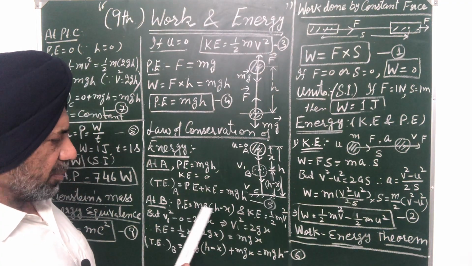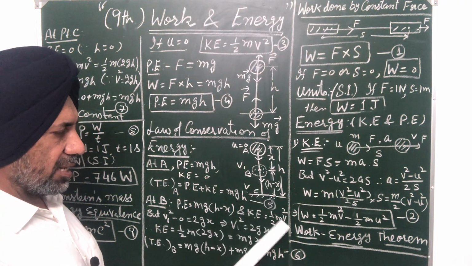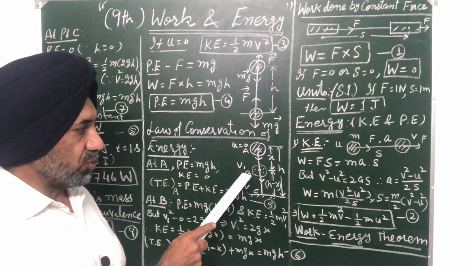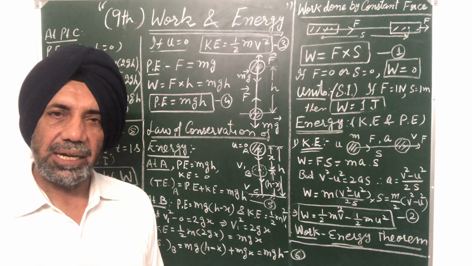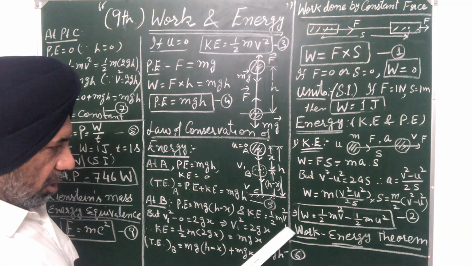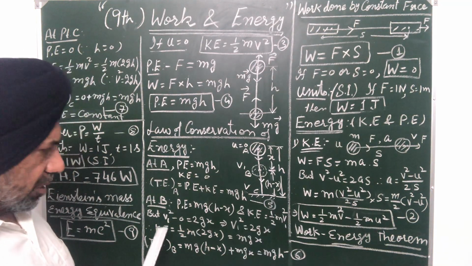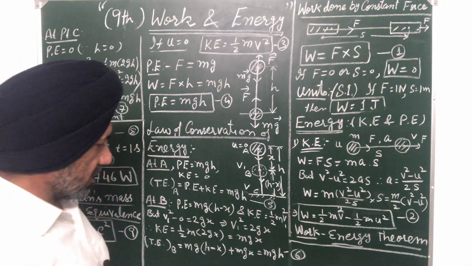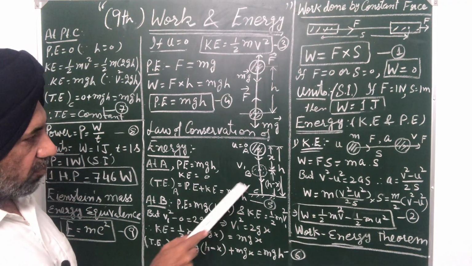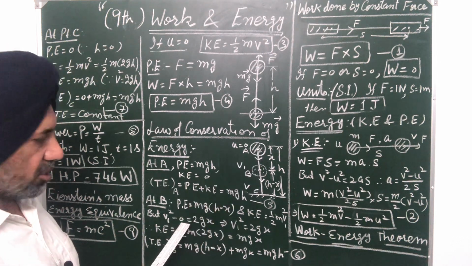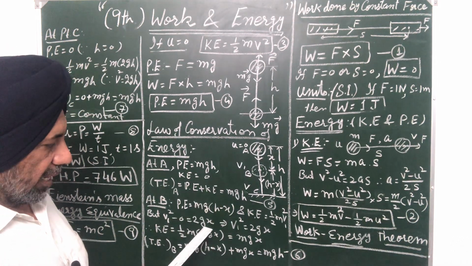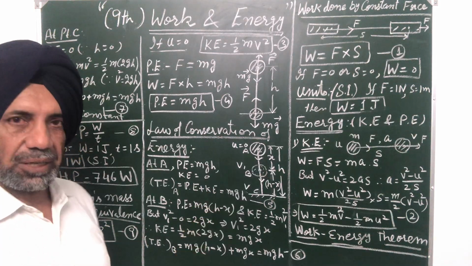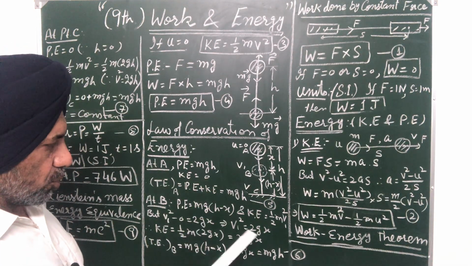So it will be mg into (h minus x) plus kinetic energy, which will be half m v1 square, not 0, because v1 is the speed of the body at the point B. Now we can find the value of v1 square using the same equation, v square minus u square equals 2as. So we have v1 square, final velocity, initial velocity is 0, minus 0, equals 2 a, which means g, x, the distance covered x from A to B. So v1 square is equal to 2gx.